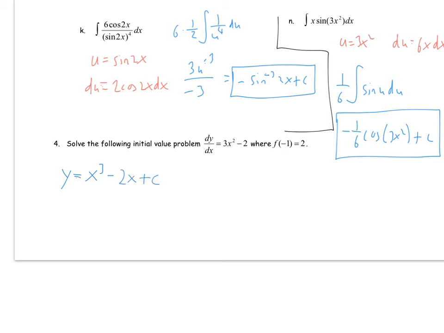Plug in our initial condition, f of negative 1 equals 2. So we get 2 equals negative 1 cubed minus 2 times negative 1 plus c. Solving that gets us c equals 1. And so our final answer is just y equals x cubed minus 2x plus 1.